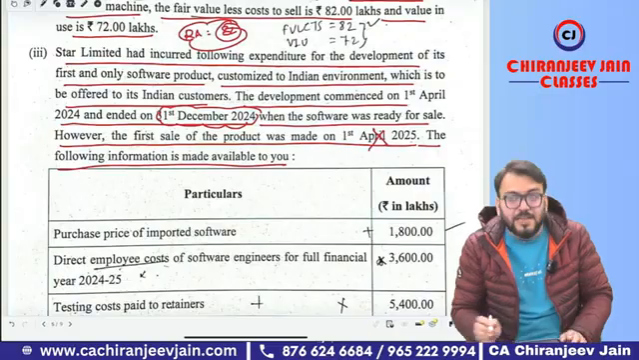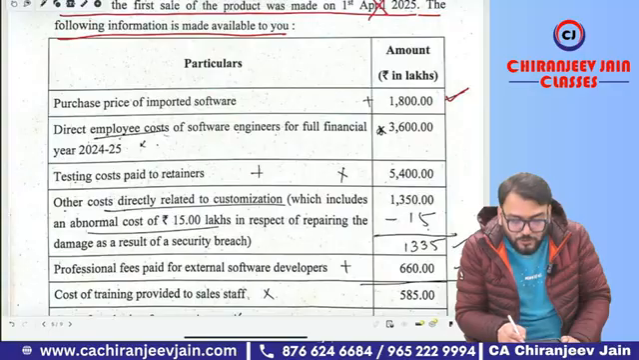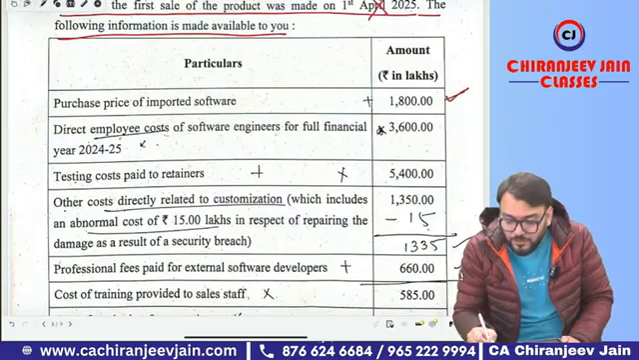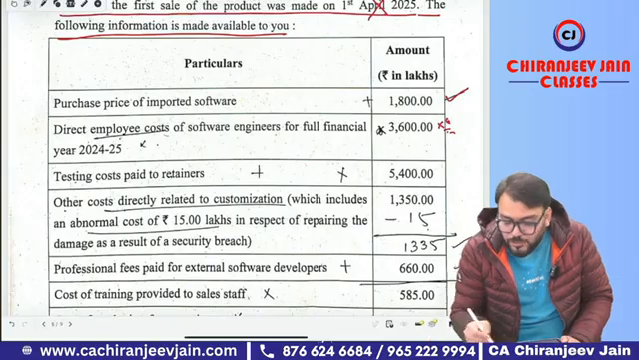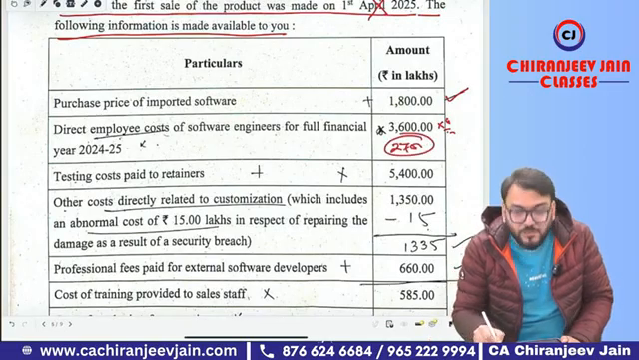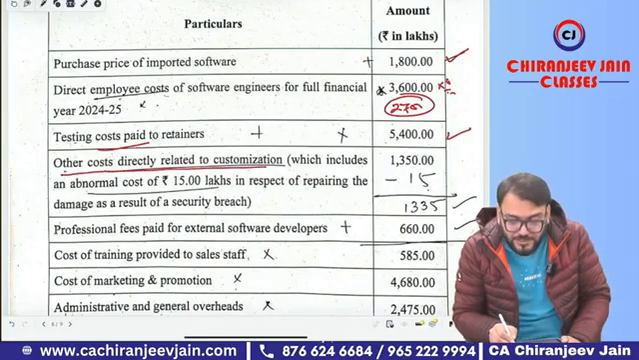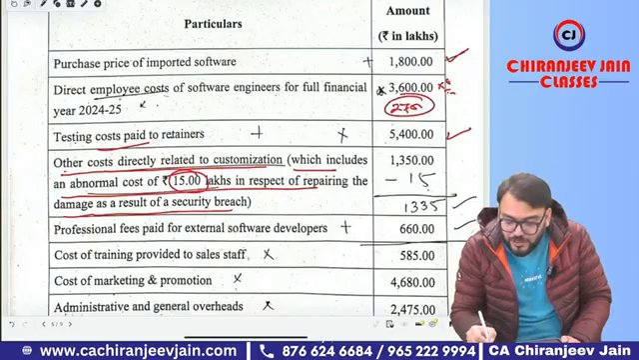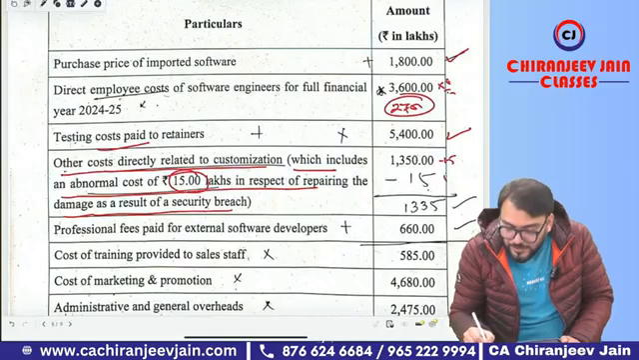The following information is made available to you. The purchase price of imported software will be capitalized. Direct employment cost of software for the full financial year, but we will not take the full financial year, we will take only 9 months. So we do 9 by 12. So 3600 into 9 divided by 12, it will be 2700. So we'll take only 2700. Testing cost will be capitalized. Other costs directly related to customization include an abnormal cost of 15 lakh in respect of repairing the damage as a result of a security breach. So of course, 15 lakh will not be considered. So we minus 15. So 1350 minus 15, it will be 1335.